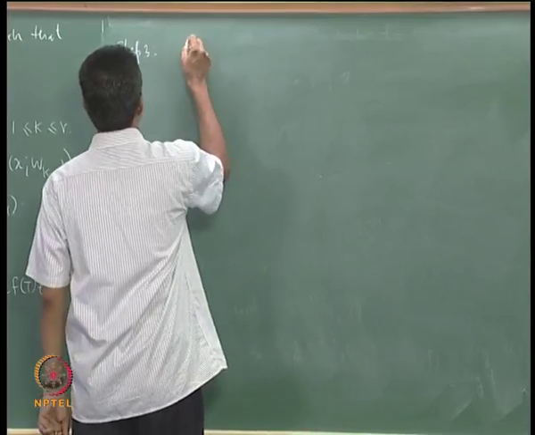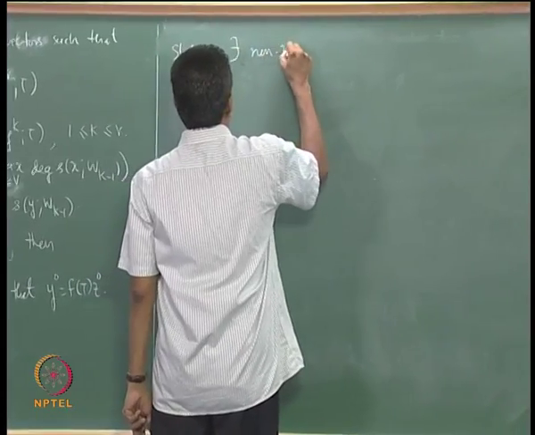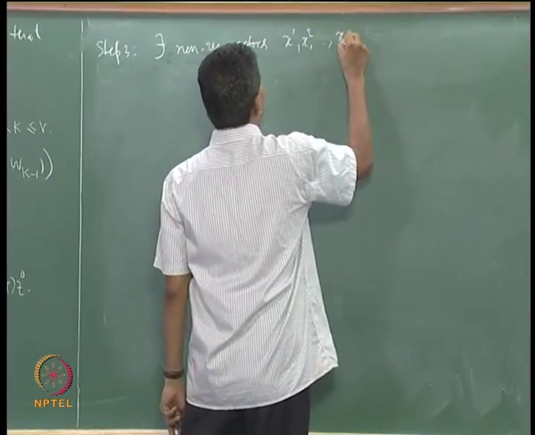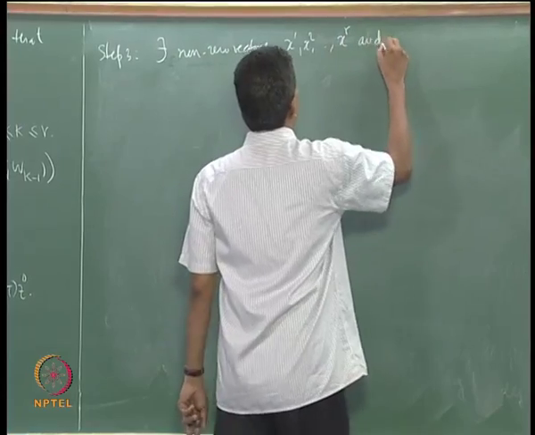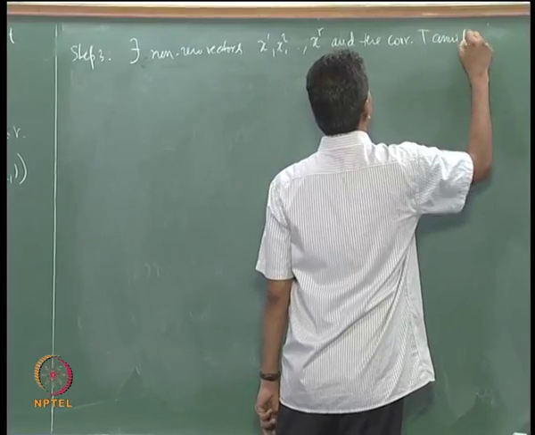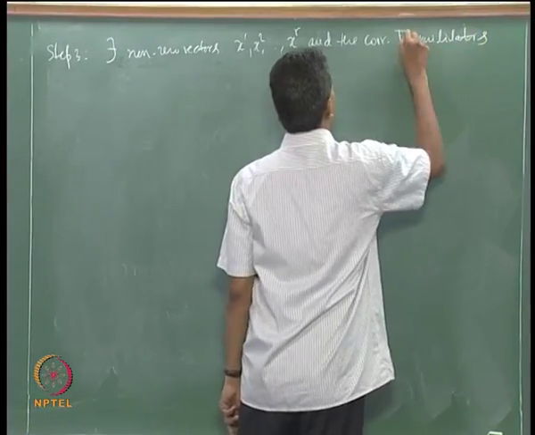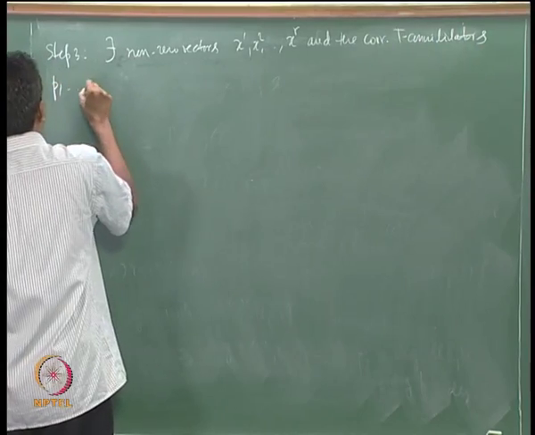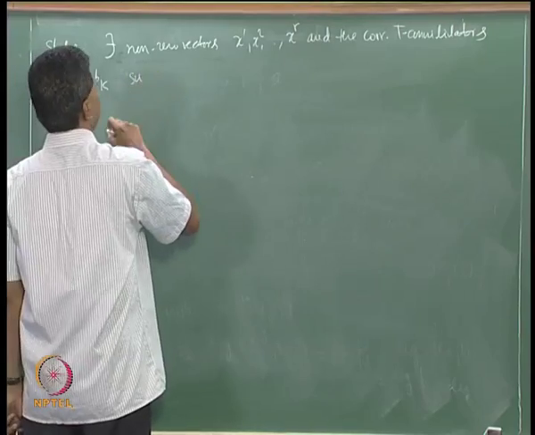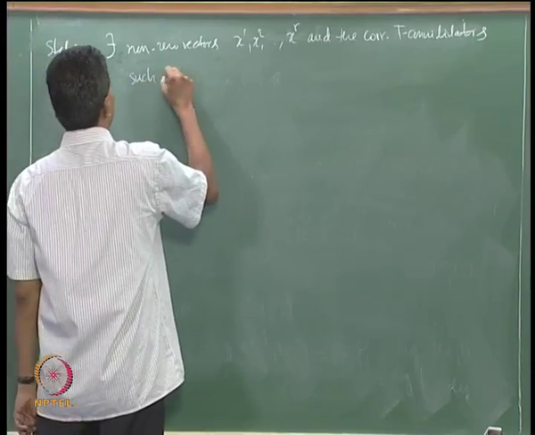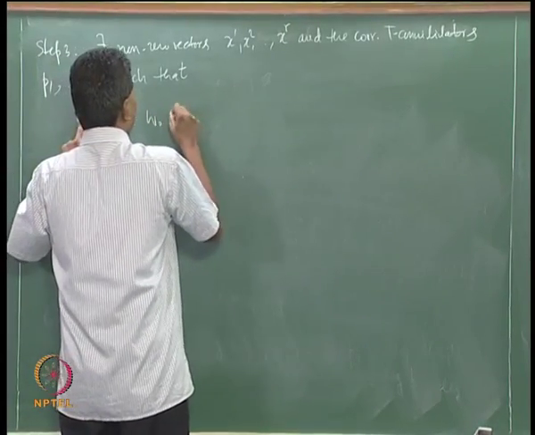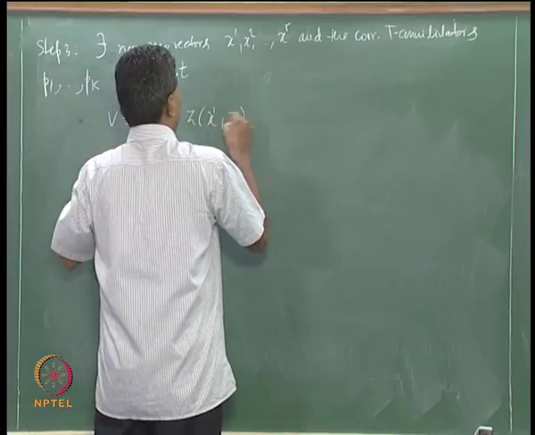What is step 3? There exist non-zero vectors, this time x_1, x_2, etc. x_r, and the corresponding T annihilators, we call them p_1, p_2, etc. p_k, such that V is the direct sum, W naught direct sum Z(x_1; T), this time x_1 not y_1, y_2, etc.